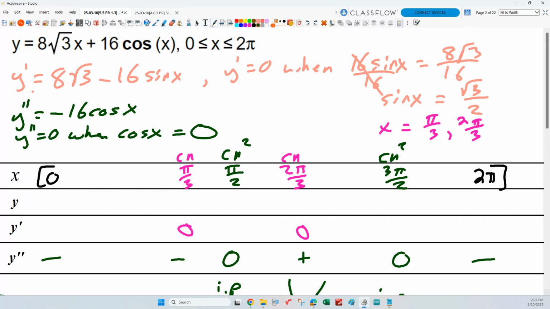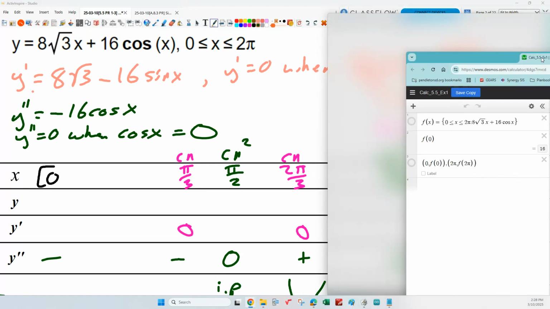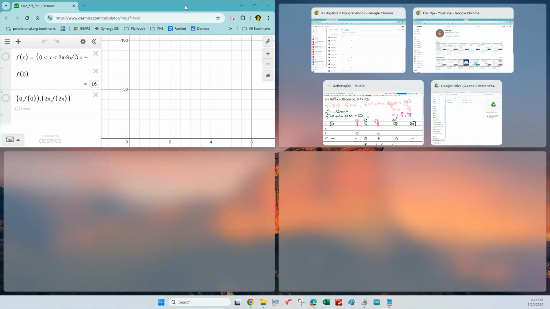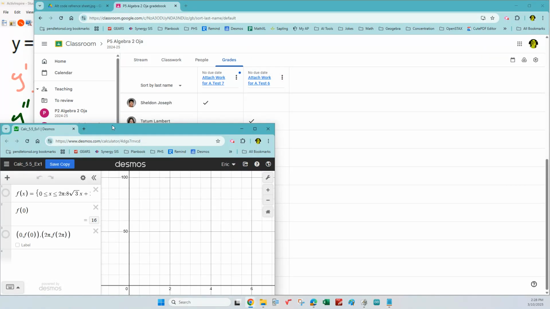If I wanted to really anchor this thing down, I would want to get coordinates of all those interesting places. And so I would just evaluate my original function at each of those, at the endpoints and the first and second derivative critical numbers, right? Which we can do if I just happen to have, what are the odds? I just happen to have a function built to do that.